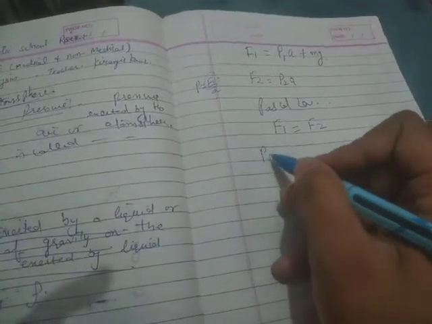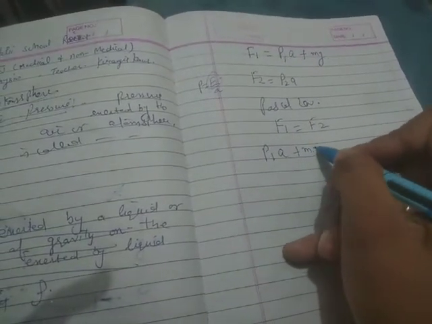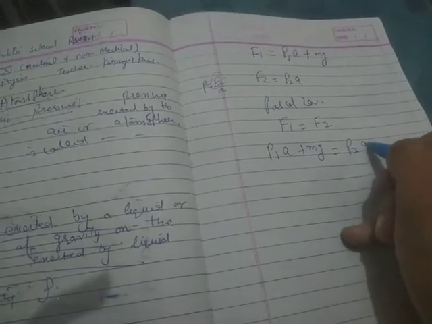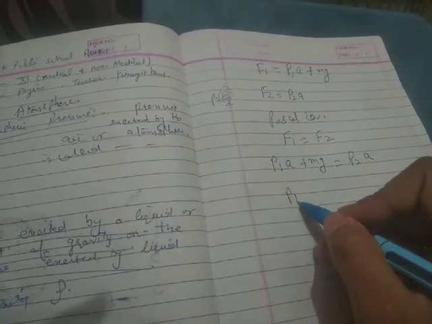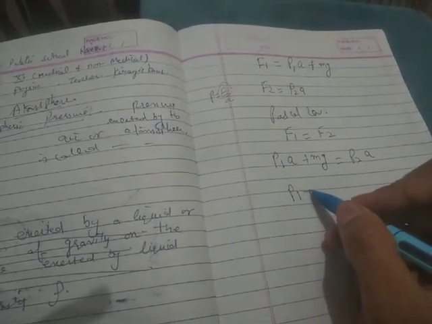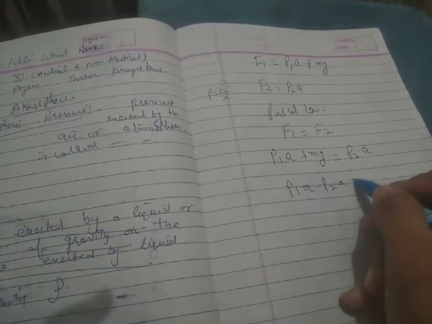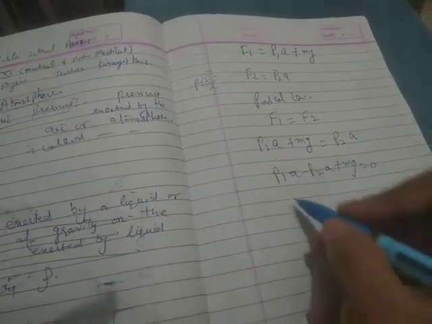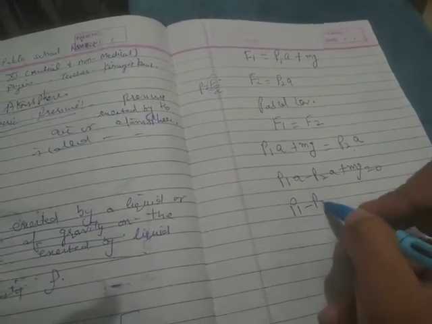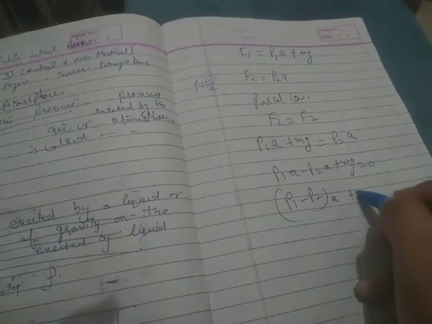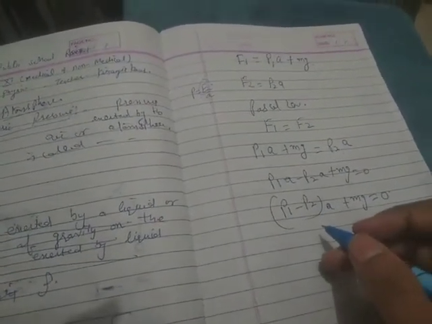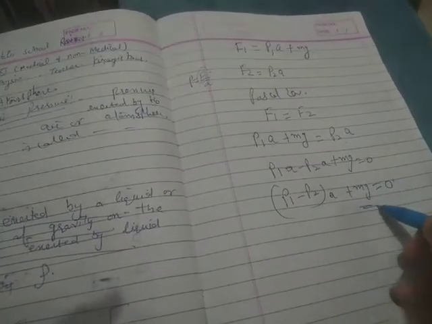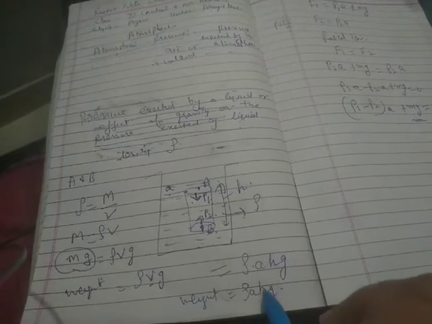So we put the values: P1A plus mg will be equal to P2A, or we take this term to the other side, that is P1A minus P2A plus mg is equal to 0, or P1 minus P2, taking A common, plus mg is equal to 0. Now we put the value of mg. Already we have found that mg is equal to rho A h g.